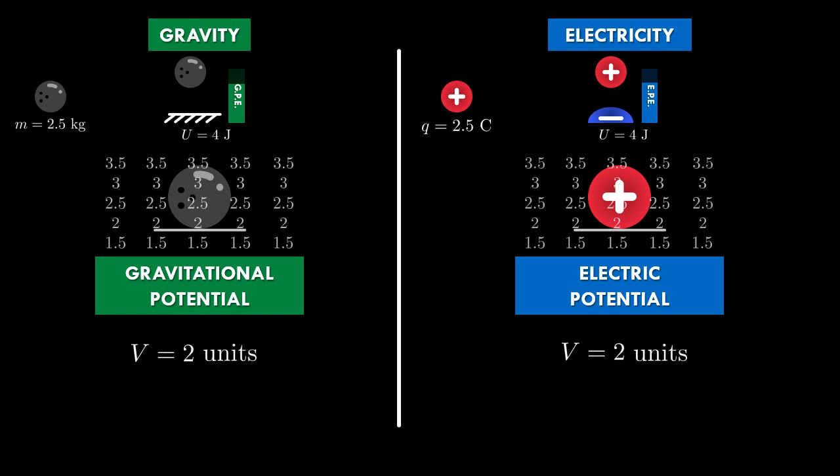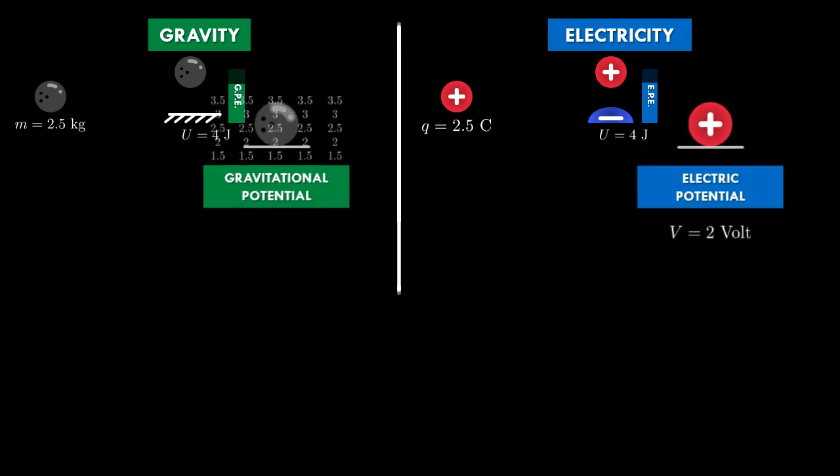Gravitational potential doesn't have any specially given unit, but since we multiply mass with gravitational potential to get the energy, the SI unit will be joules per kg. Electric potential, on the other hand, does have a specially named unit. It's measured in volts. Most of the time, volt is shortened just by writing V. Electric potential is also called voltage, and in fact, this is why we denote potential with the letter V.